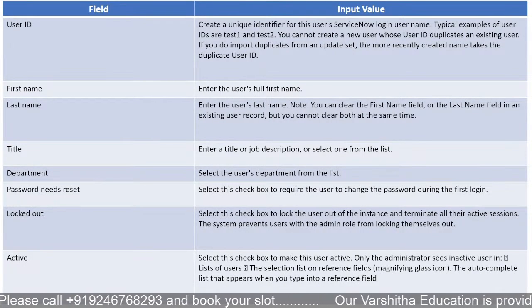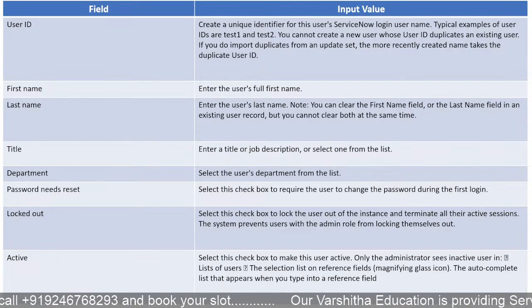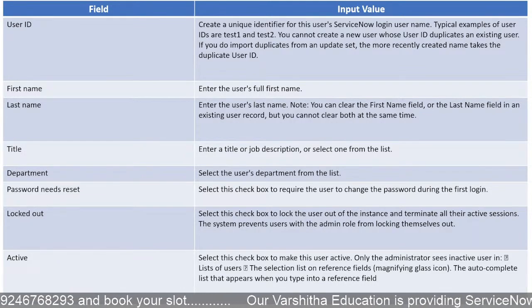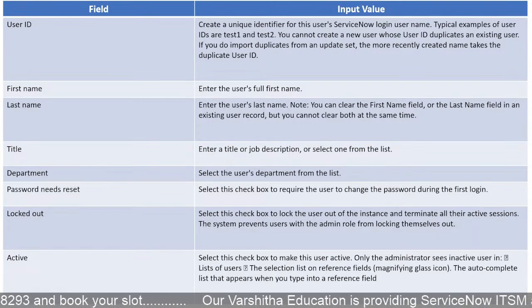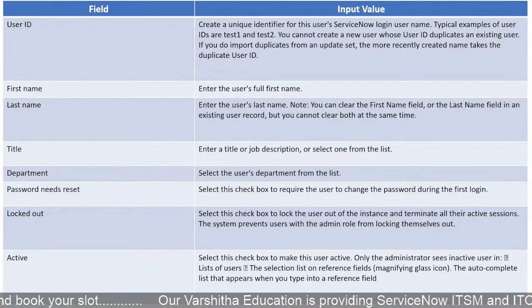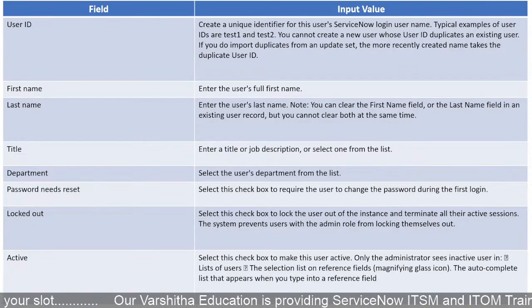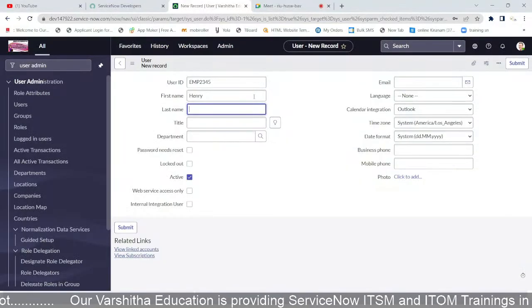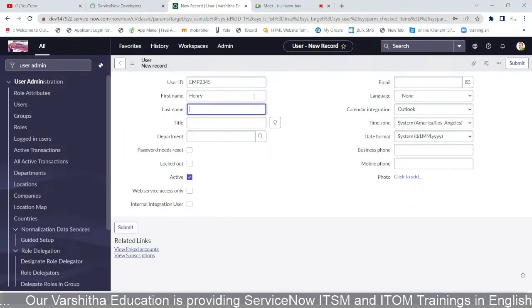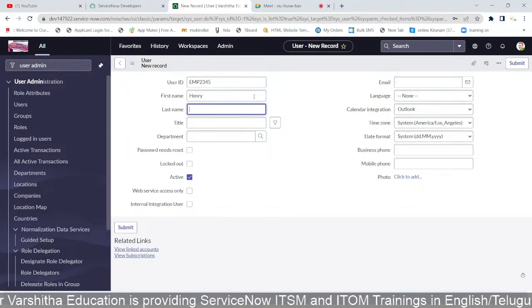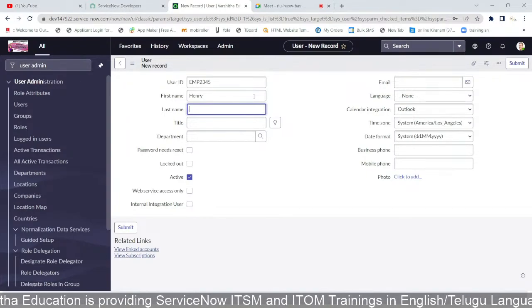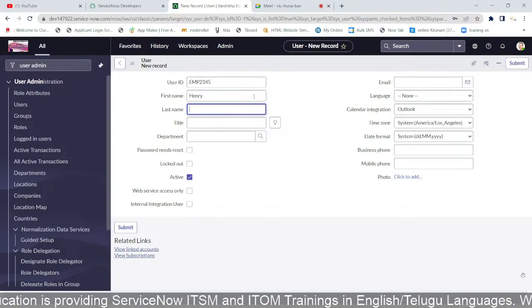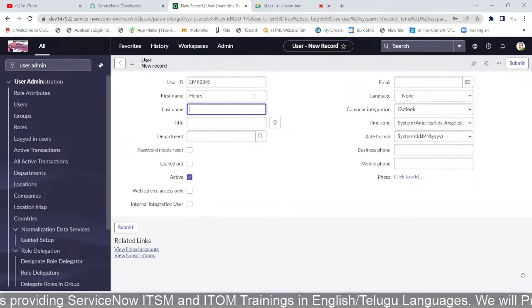One note is also there. You can clear the first name field or the last name field in an existing user record, but you cannot clear both at the same time. What is the meaning of this? For example, I want to clear the first name. Not a problem, it will consider the last name. Or I remove the last name and keep the first name, nothing will happen.